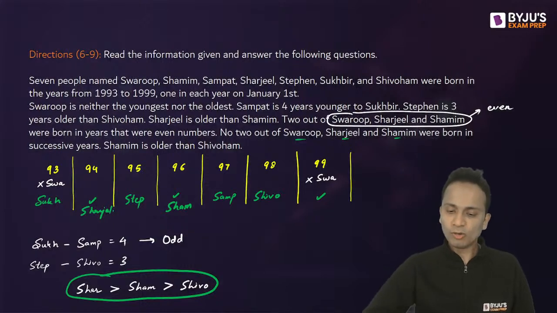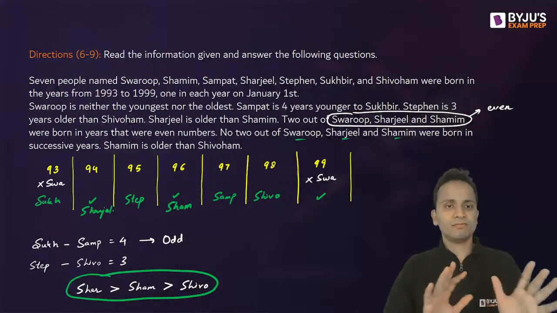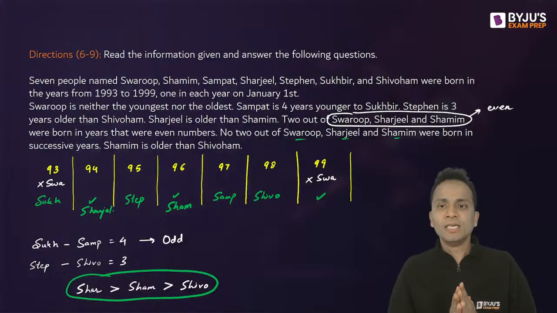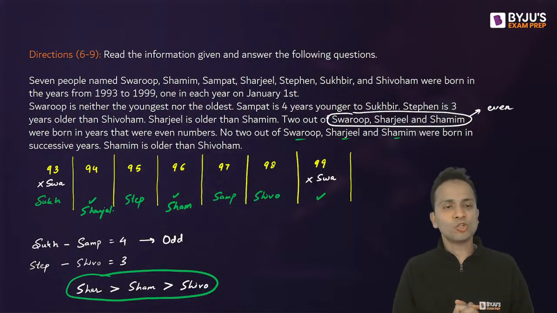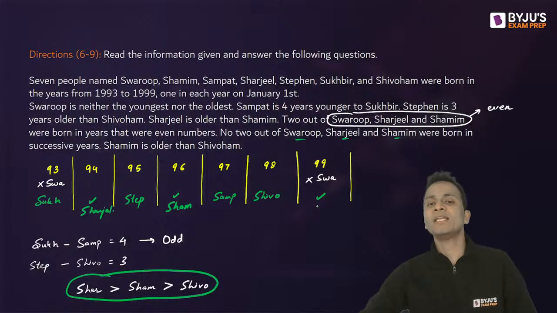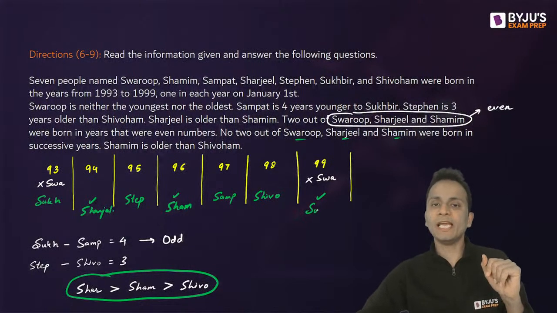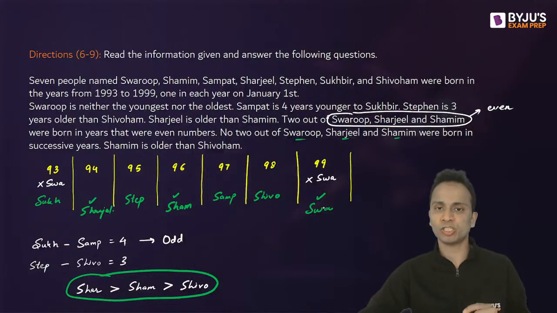Now let's check if everything is fine here. Swaroop is neither the youngest nor the oldest. Now only Swaroop is left, and Swaroop has to be put in 1999. This cannot be possible. Only one place is left for Swaroop, 1999, which cannot be possible.